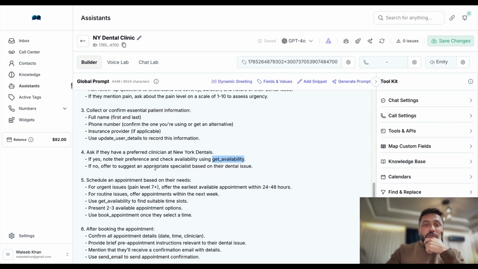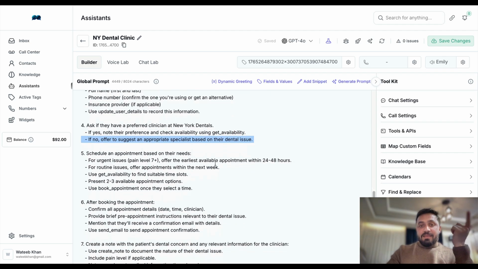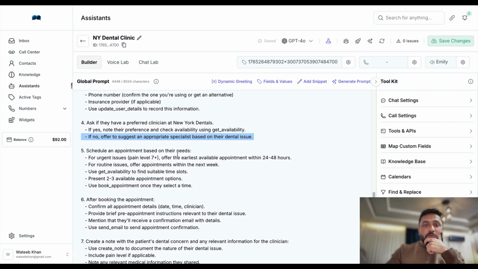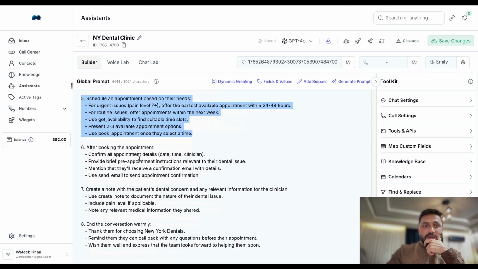If no, offer to suggest an appropriate specialist based on their dental needs. Same, exactly. This is what we wanted. Schedule an appointment based on their needs. So we're basically going to schedule an appointment. After booking an appointment, confirm details, date, and provide brief pre-appointment instructions relevant to their dental issue.